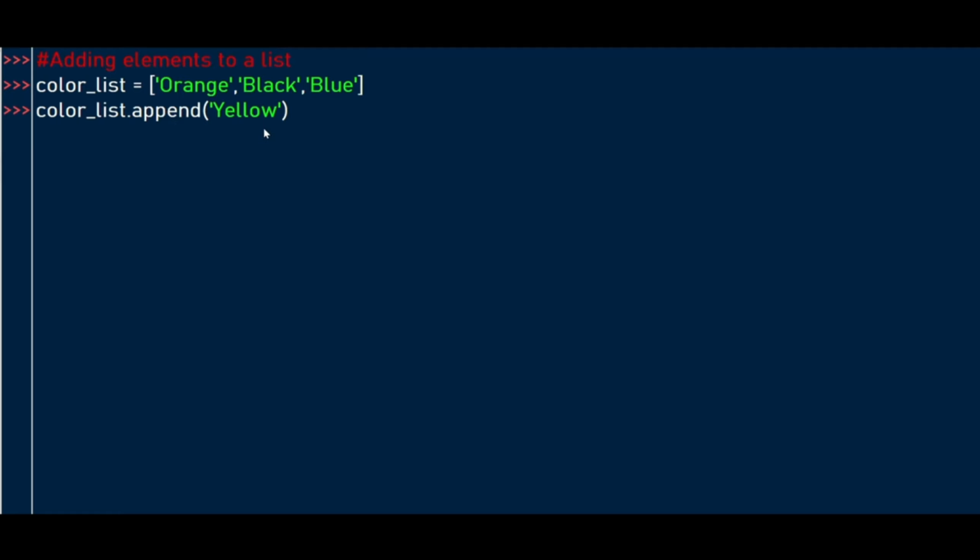In this case, we want to add an element called yellow, and the append method will add an element to the end of the list. So when we run the code, let's print our new color list. So you see that our new color list now has orange, black, blue, and we appended yellow, which is appended at the end of the list.